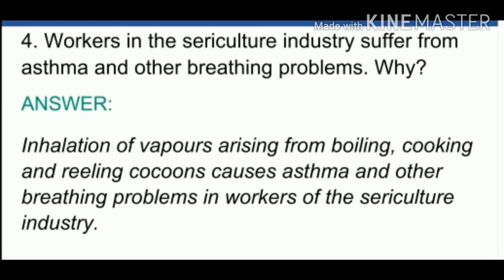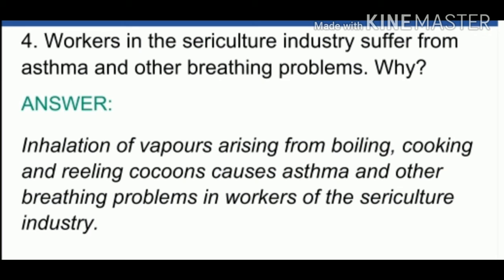What is reeling? Already we know that it is the process by which the silk fibers are taken out from the cocoon. So during this process, workers suffer. That's why workers in the sericulture industry suffer from asthma and some other breathing problems.